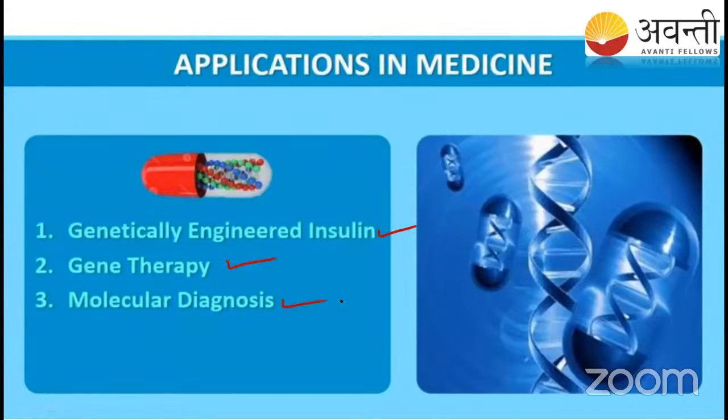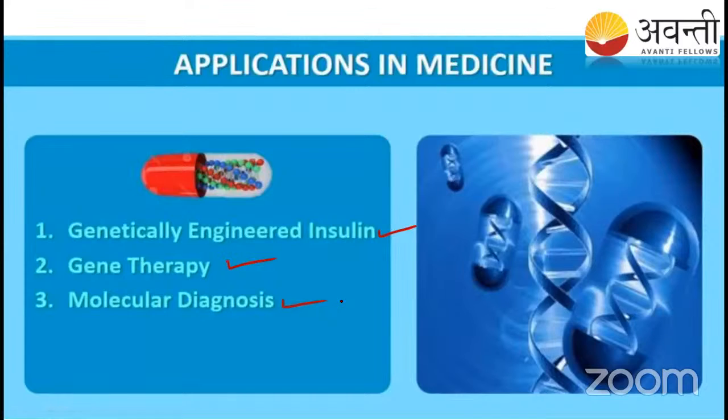The second thing is gene therapy. So what is gene therapy? We know that some genetic defects are there in people from birth. If some gene defect is there, we can replace the defective gene by the functional gene. That is gene therapy. There are two types of gene therapy, and we are utilizing somatic gene therapy here.